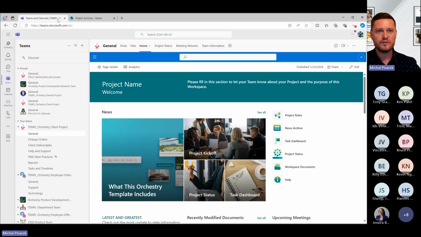Folks, if you can let me know if you can see something that looks like Teams here, we can get rocking and rolling here. All right, perfect.